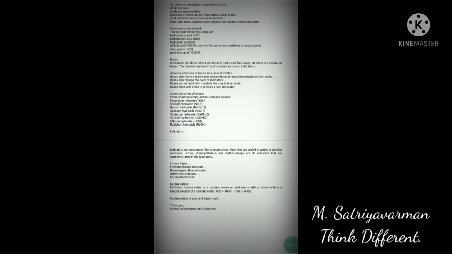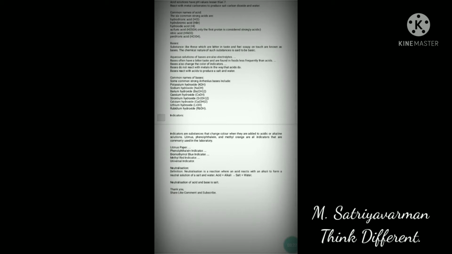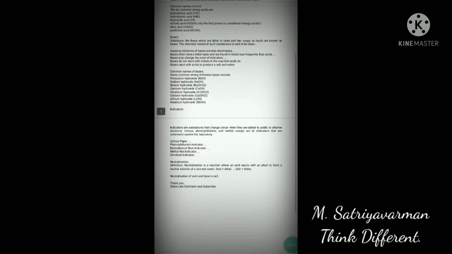Now we know what is acid, properties of acid and common names of acid. Now let's see what is base. A base is a substance that tastes bitter. Substances which are bitter in taste and feel soapy on touch are known as bases.